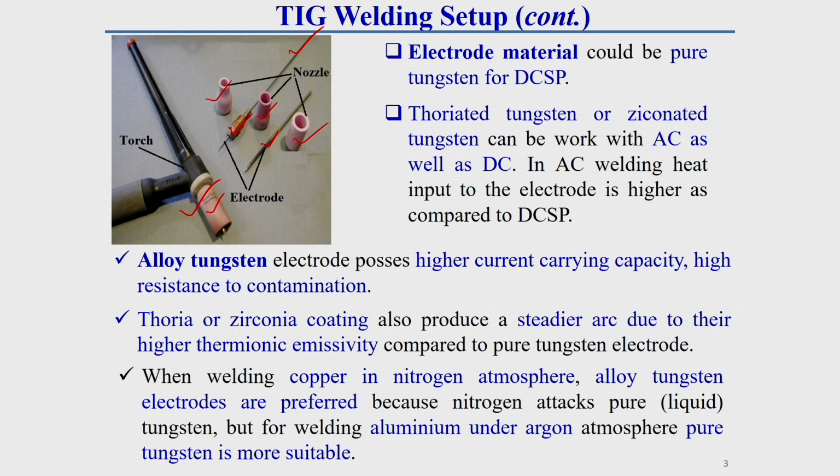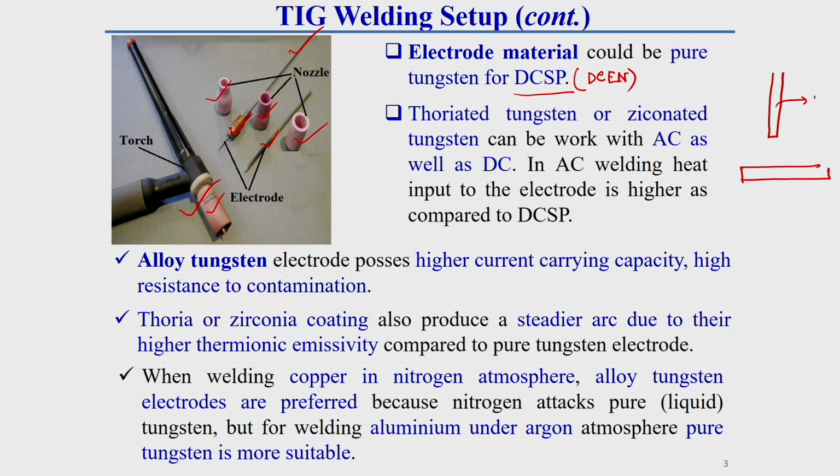The electrode material can be pure tungsten, especially if DCSP is used. DCSP means direct current electrode negative, where the electrode negative terminal is used.